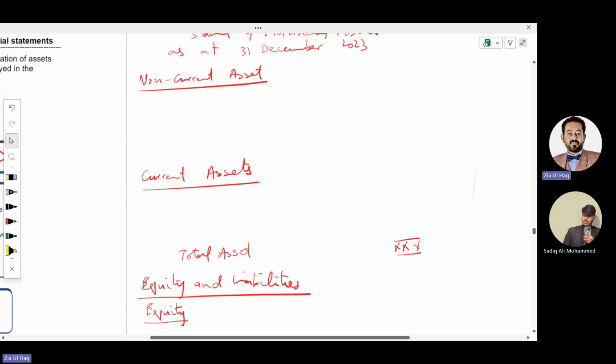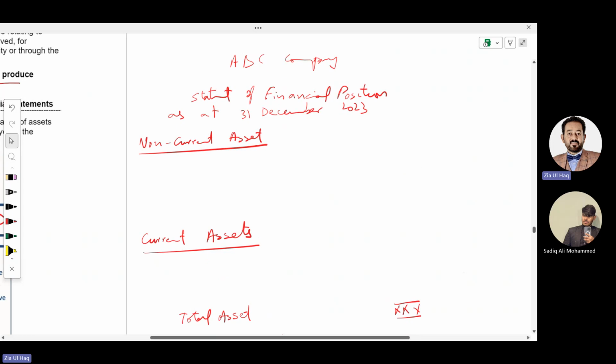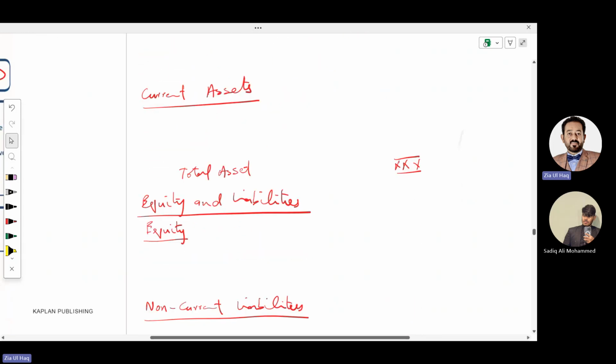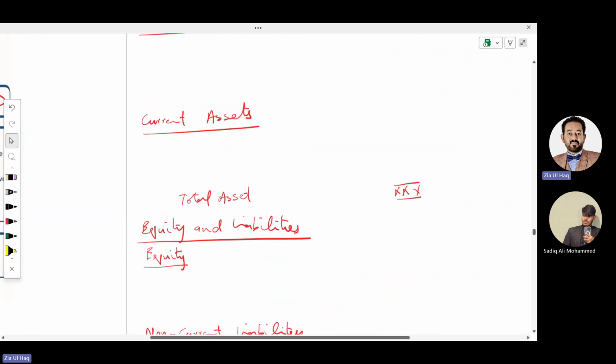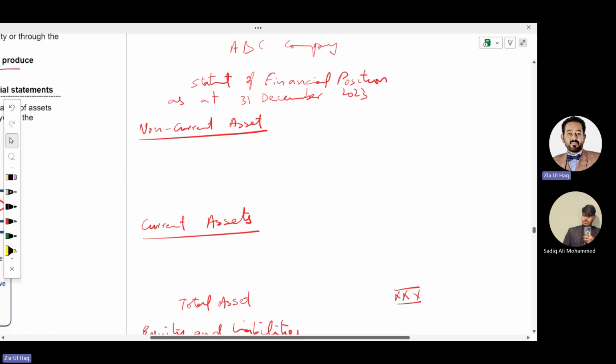So there are two main components, two parts of the balance sheet, assets and equity and liabilities. Assets are of two types, non-current assets and current assets. What are the non-current assets? Those assets that provide us benefit in more than 12 months, more than 1 year, are called non-current assets. What are those?